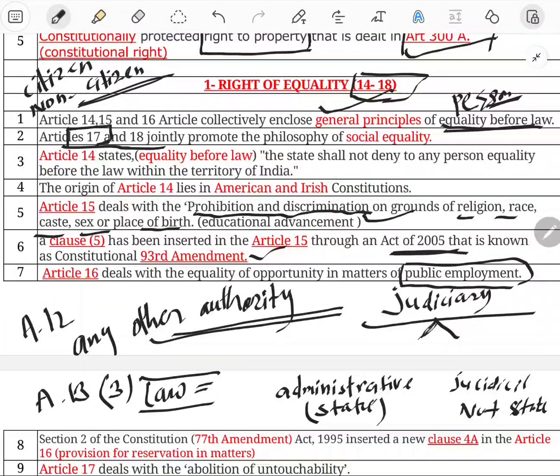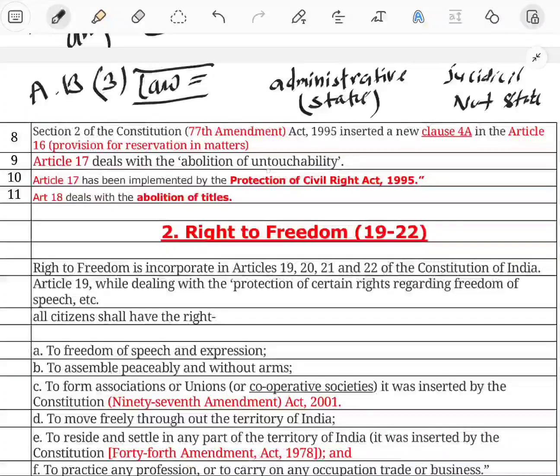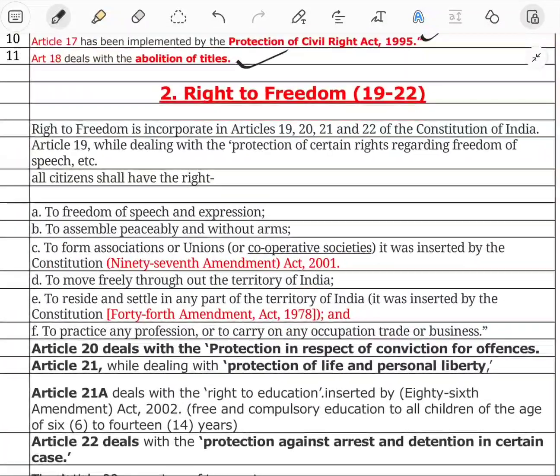In Article 18, we have abolition of titles. Article 18 says that except military or academic distinctions, all other titles are abolished by our Constitution. Okay, abolition of titles. That is the basic parameter: Articles 14 to 18 deal with equality. Thereafter we have the right to freedom, mentioned under Articles 19 to 21.